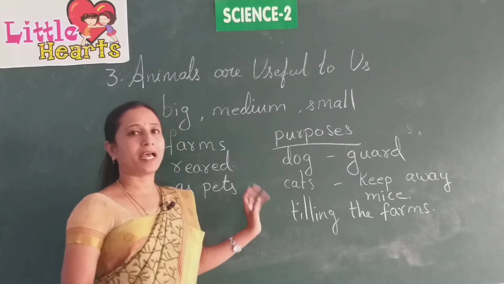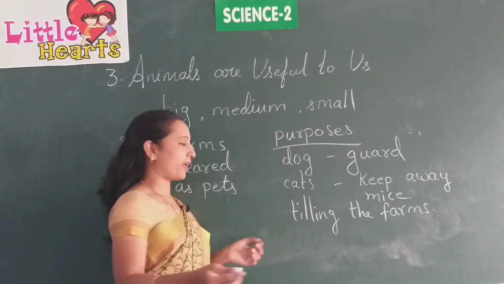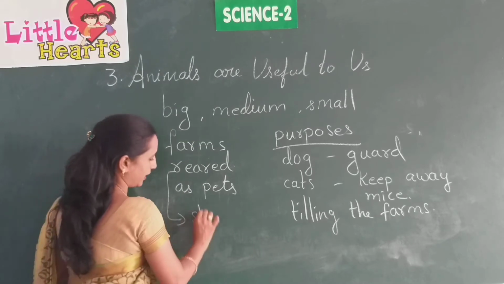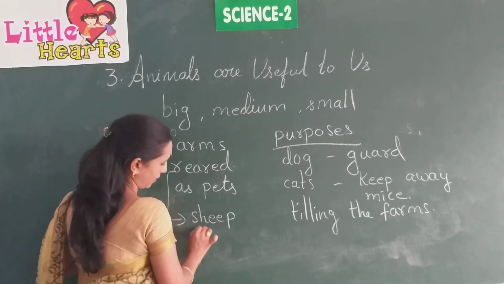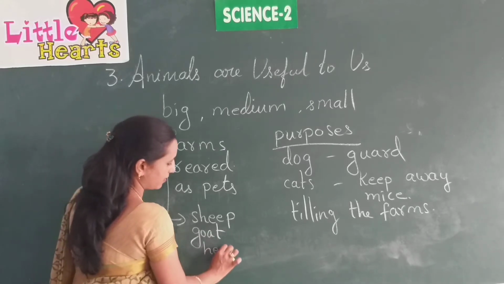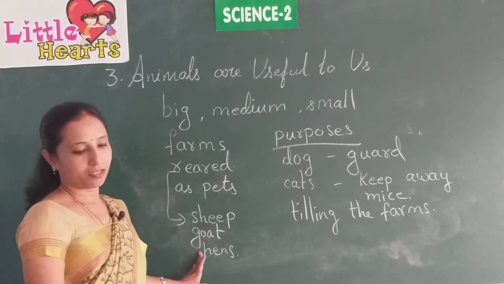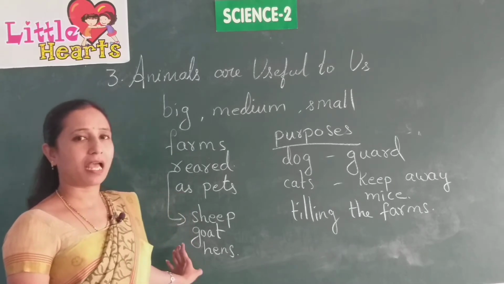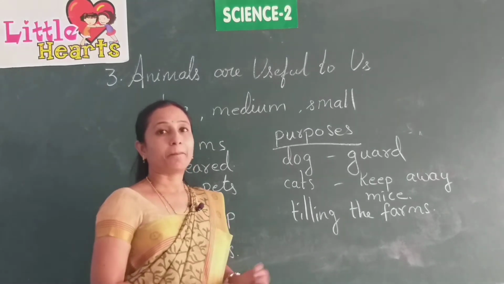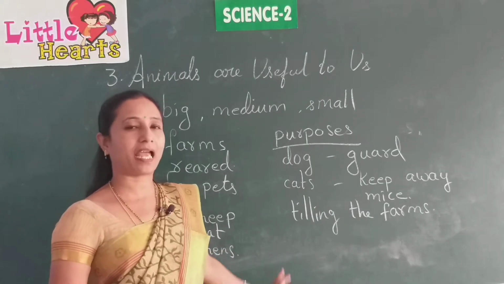Examples of the animals which are used in rearing are sheep, goat, hens, etc. These are kept for rearing, and some animals like cows and parrots are kept as pets.